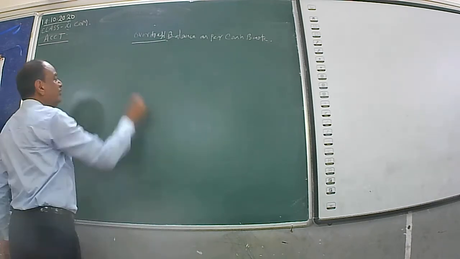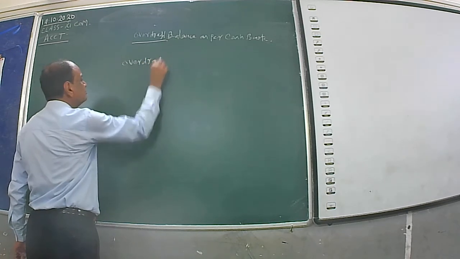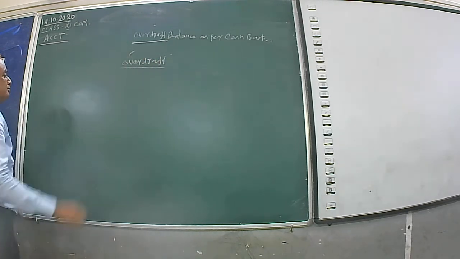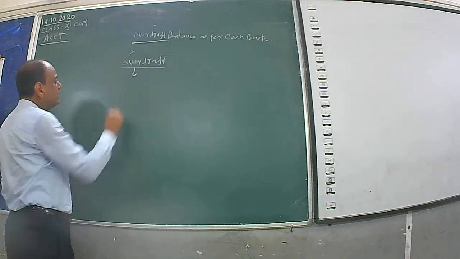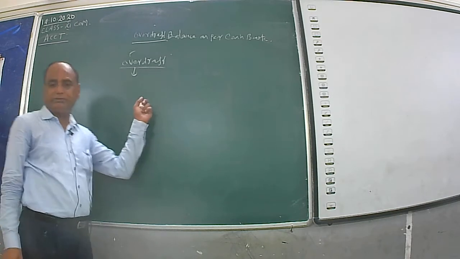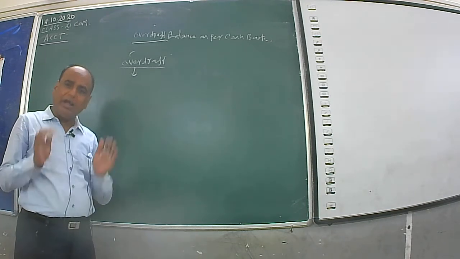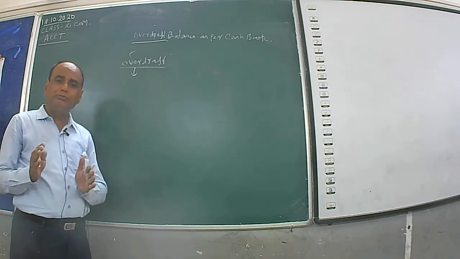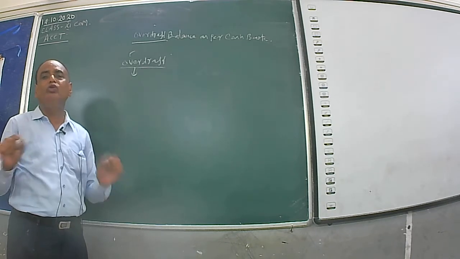So first of all, you see the meaning of overdraft. Overdraft is a temporary arrangement of financing. The bank provides overdraft facility to current account holders.